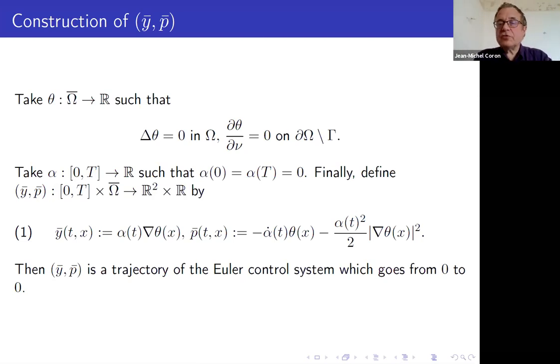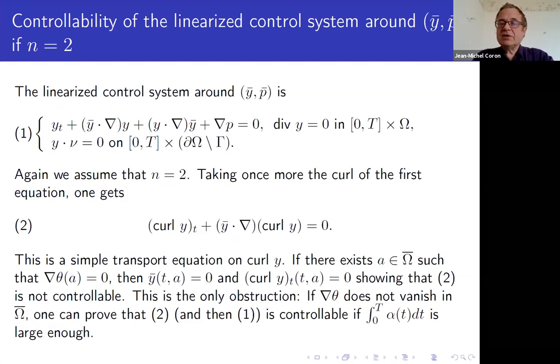So if you want to start with this solution, you start from 0 because alpha of 0 is equal to 0. Alpha of capital T is equal to 0, so you arrive again at 0. And you have a solution which starts from 0, arrives again at 0. So you compute the linearized system. Now you have this new linearized system, because before y bar was equal to 0, so there was no term with the derivative of y in the direction of y bar and so on.